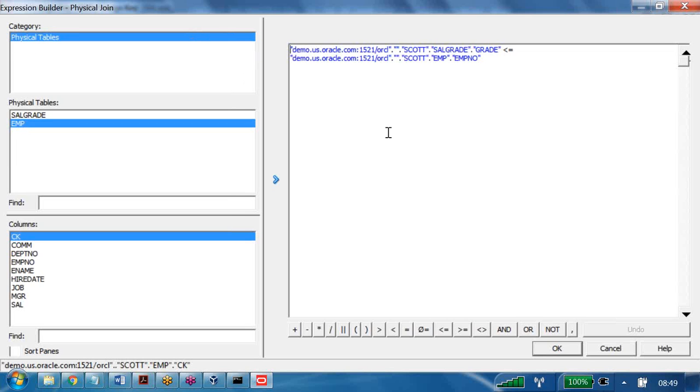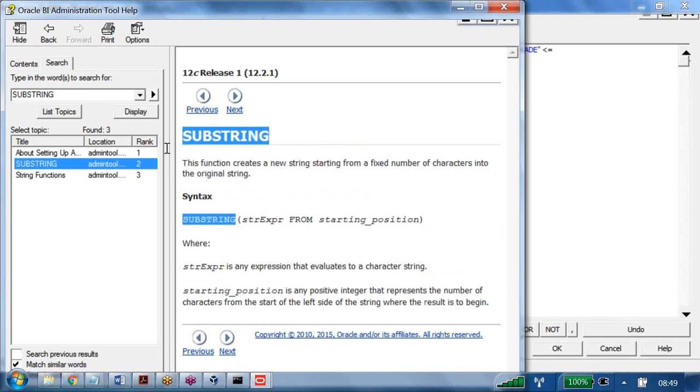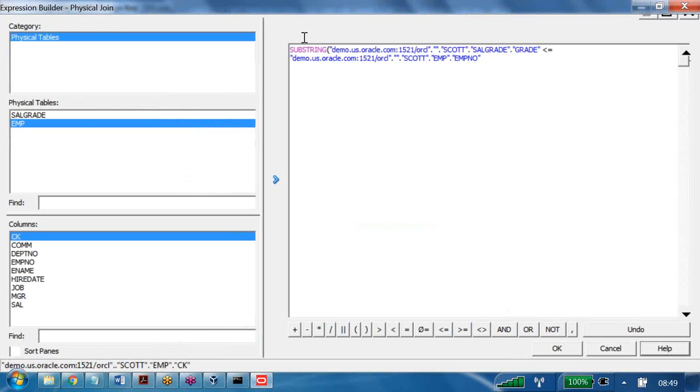Even though it is not displaying them, if you want to write some function, for example substring, you can take the help here: string substring. Then list the topics. We got substring here. What is this? Starting expression and from position, the starting position. For the string expression you can write here department number, let us say. From where you have to go, the starting position, you have to write here. But you have to pass string expressions only.